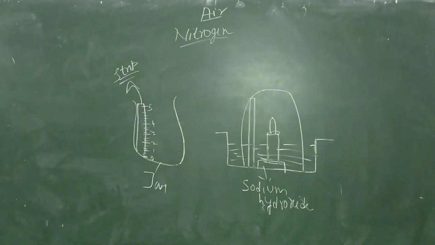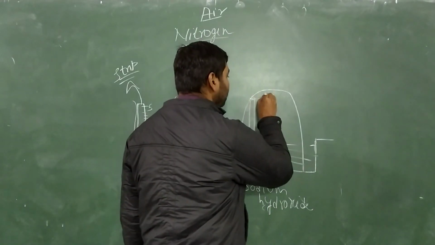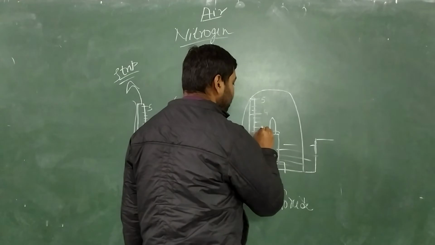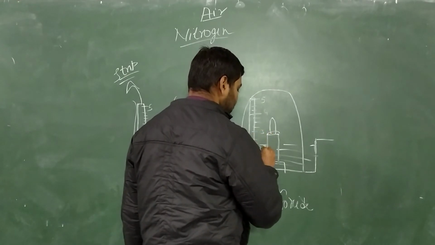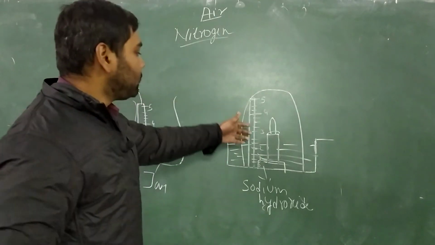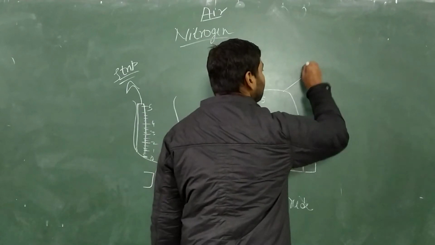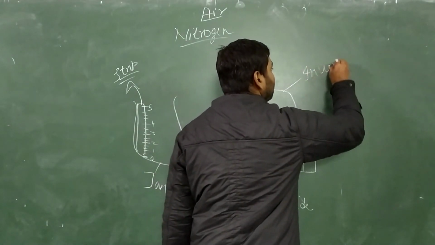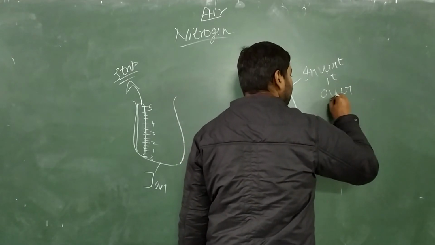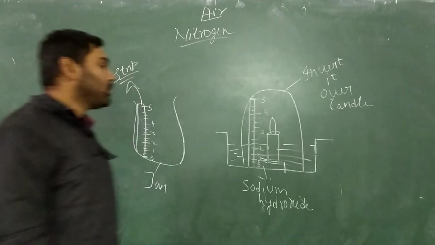We will place this strip jar, inverted, over the candle. Okay, invert it over the candle.